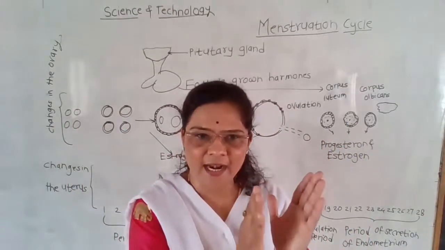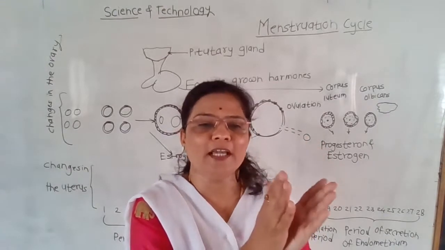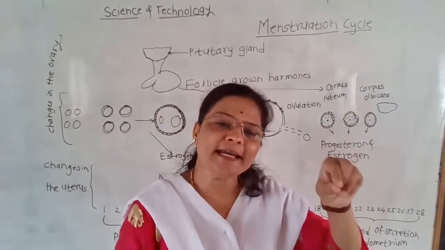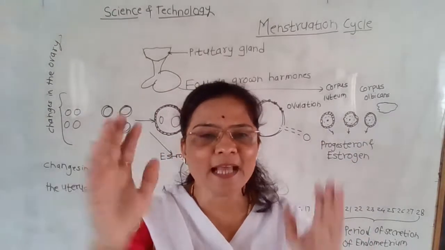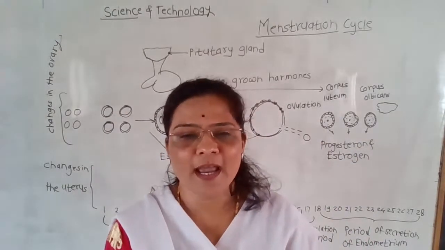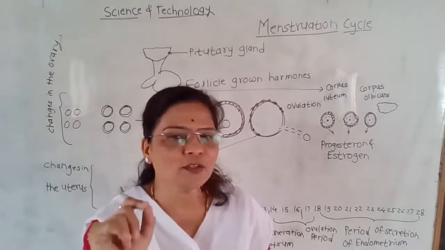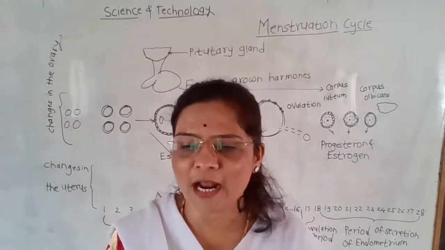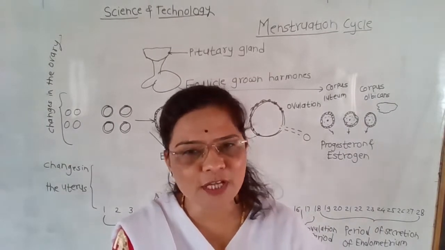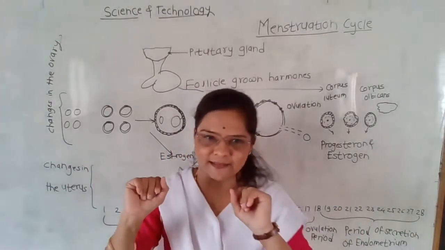At that period, the puberty, from 10 years to 17 years, those changes repeat at an interval of every 28 to 30 days, and that is called the menstruation cycle. Students, these repetitive changes are called the menstruation cycle.